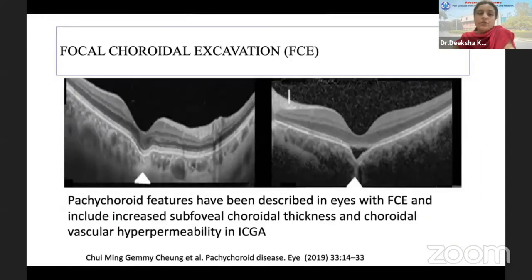And lastly, we have focal choroidal excavations. Both the conforming and non-conforming types of pachychoroid features have been described in eyes with focal choroidal excavation.